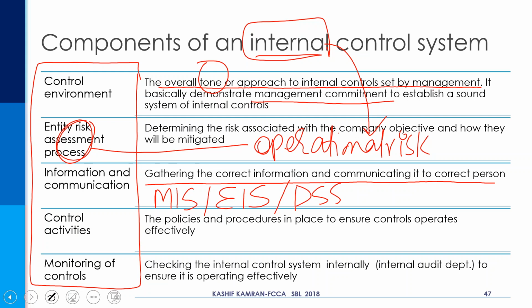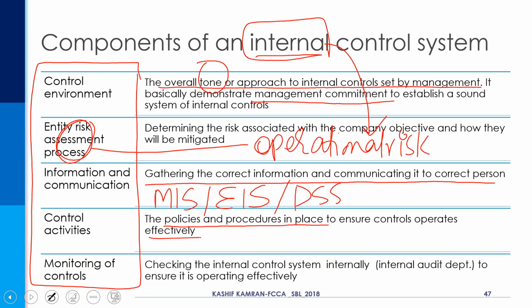Control activities. Control activities are the policies and procedures in place to ensure controls are effective. Control activities is basically what you have learned in the F8 paper. Control activities: security, passwords, authorization, segregation of duties, bank reconciliation statements, control accounts, trial balance. These are all control activities which, if in place, reduce the chances of fraud and errors.